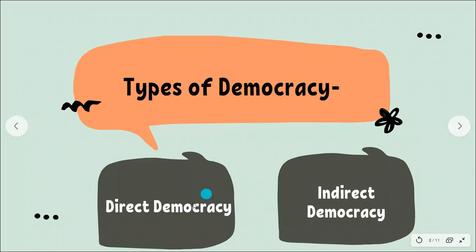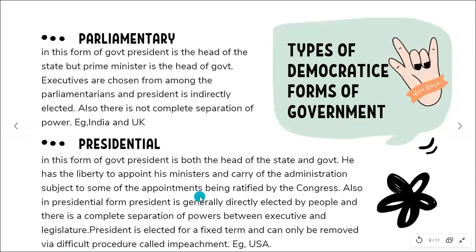Then the different types of democracy, you have direct democracy and indirect democracy. Direct democracy is wherein people directly vote and directly make their own laws and policies. Indirect democracy is wherein, for example in India and most of the countries practicing democracy today, the people elect representatives who rule on their behalf. Then the different types of democratic forms of government are parliamentary and presidential.